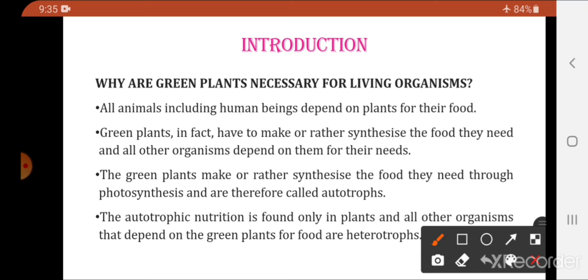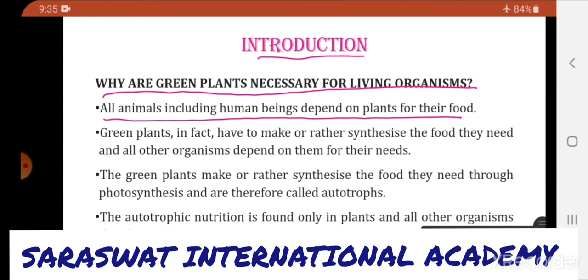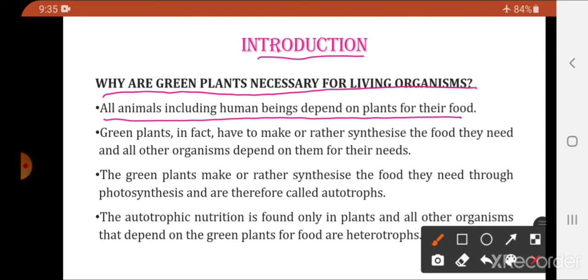So first of all, the introductory part of the chapter. Why are green plants necessary for living organisms? What is the importance of the green plants to living organisms? Will life be possible if green plants are not there? So we will see why the green plants are very much necessary for all the living organisms. All animals, including human beings, depend on plants for their food. Each and every living organism inhabiting the earth depends on plants for their food.